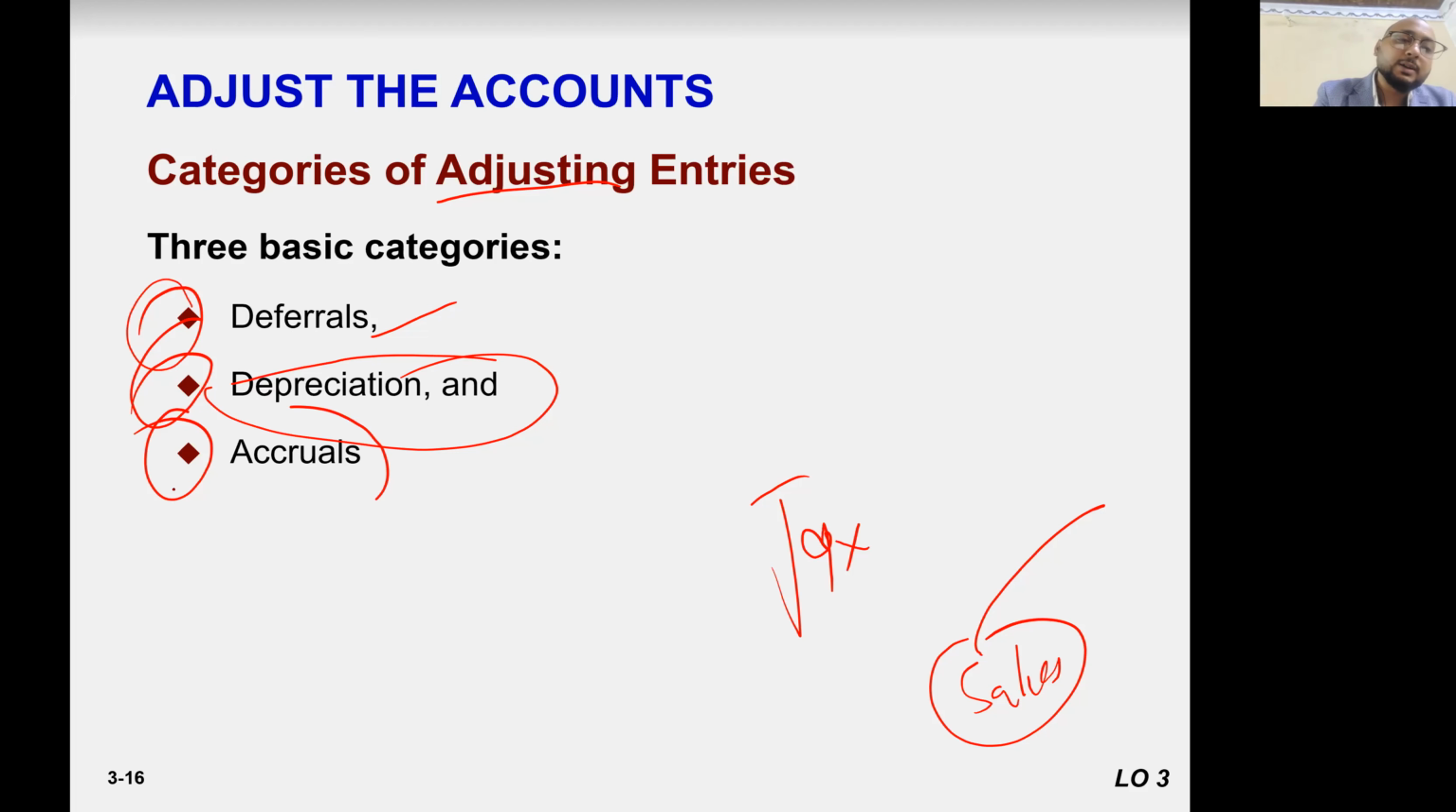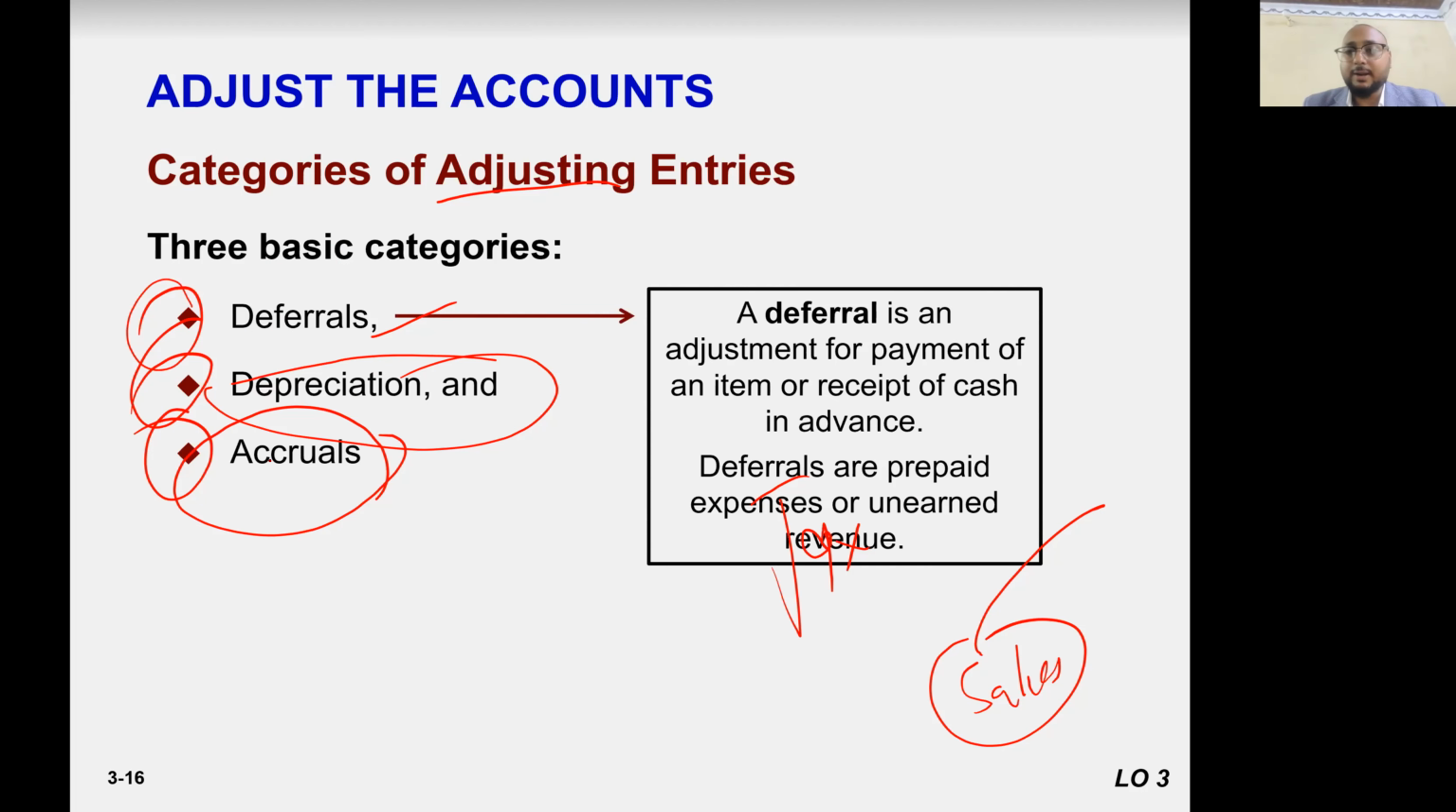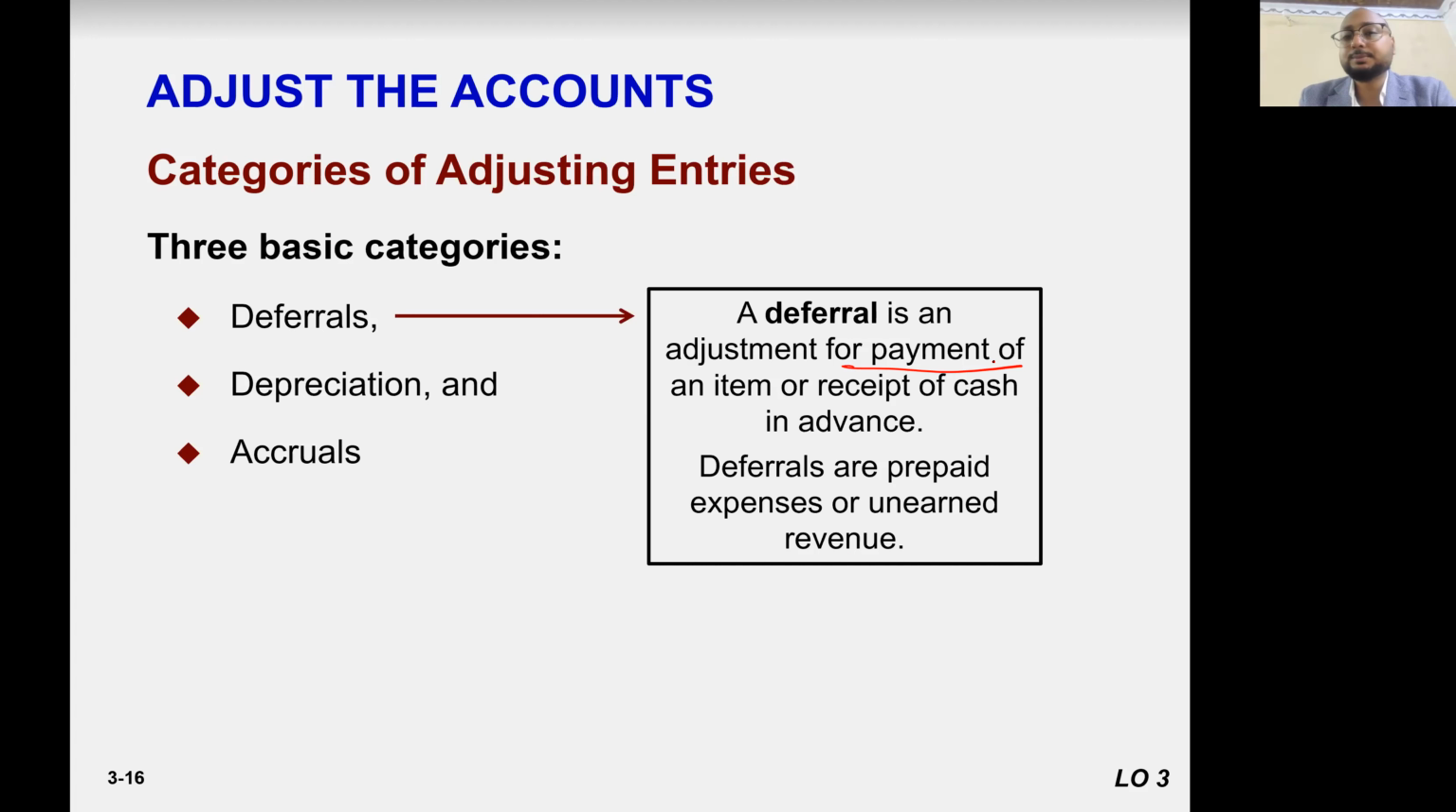And then accruals, which are yet to be received or paid. So let's just talk about that. Deferral is adjustment for payments of an item or receipt of cash in advance. Deferrals are prepaid expenses or unearned revenue.